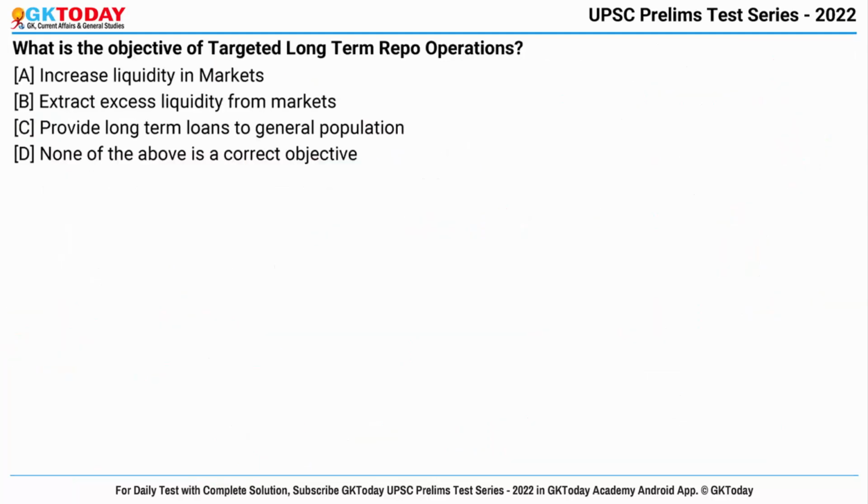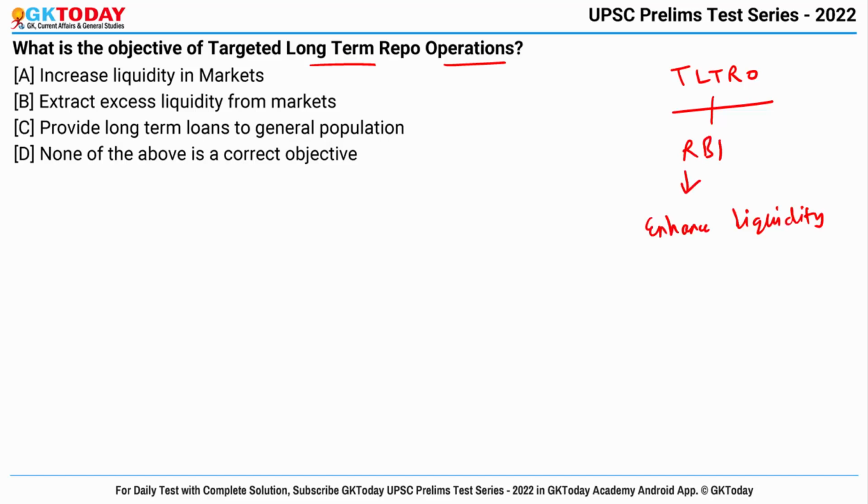Now last question. What is the objective of targeted long-term repo operations? First of all, what is this TLTRO? It is a tool used by the RBI to enhance liquidity in the market, and it was introduced in the wake of COVID-driven economic crisis, especially for the corporate bond market.